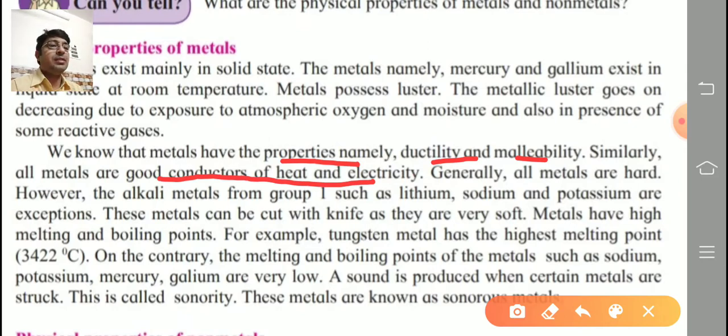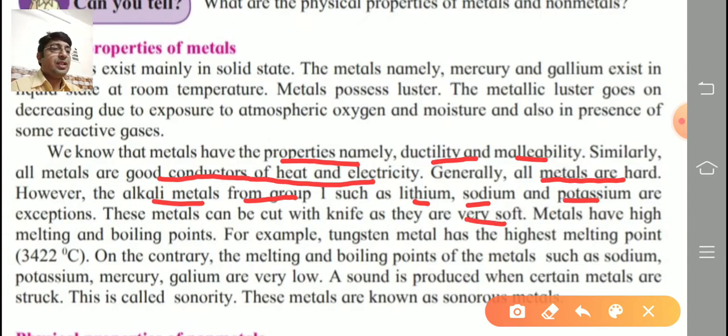Generally, all metals are hard. However, the alkali metals from group number 1 in the periodic table such as lithium, sodium, potassium are exceptions. These are soft metals, but remaining are all hard. These metals can be cut with a knife as they are very soft.